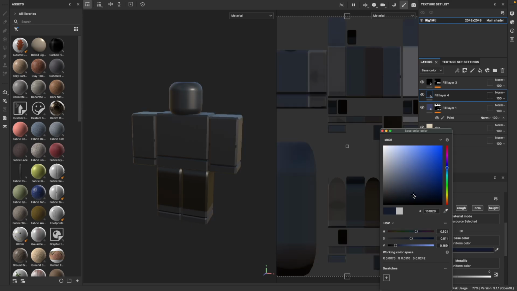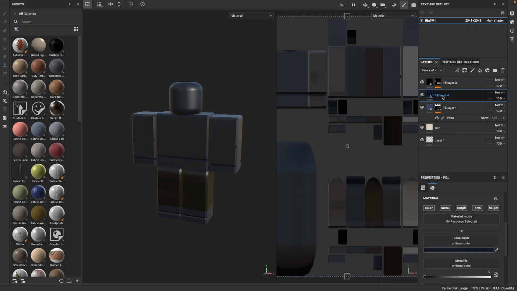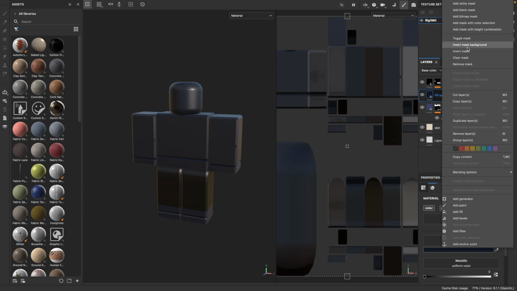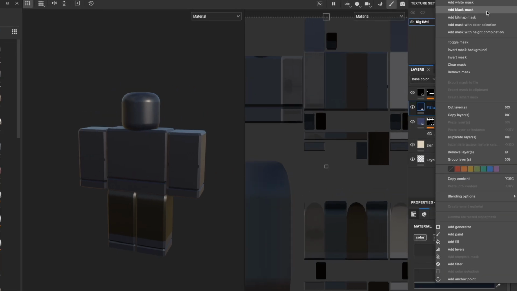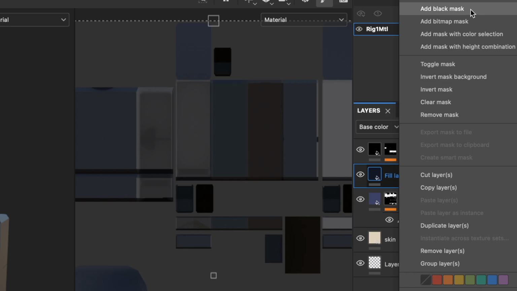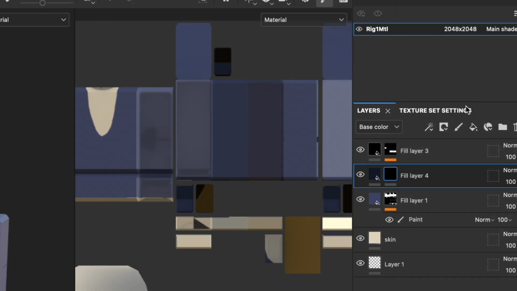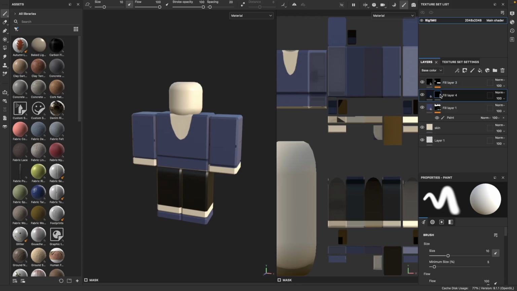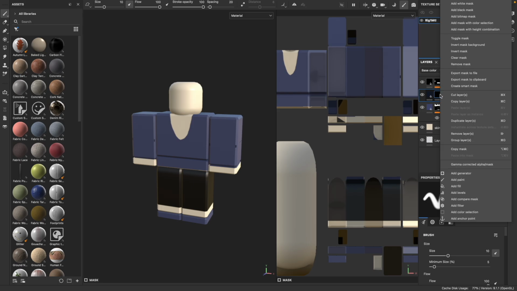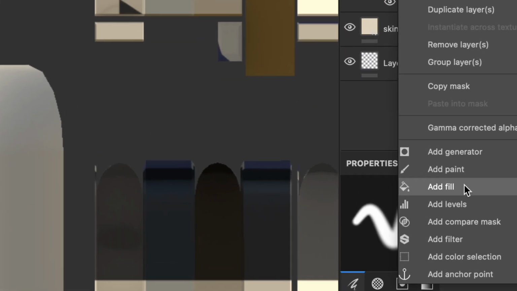Select a new color and add a black mask. Add a fill effect to the mask.